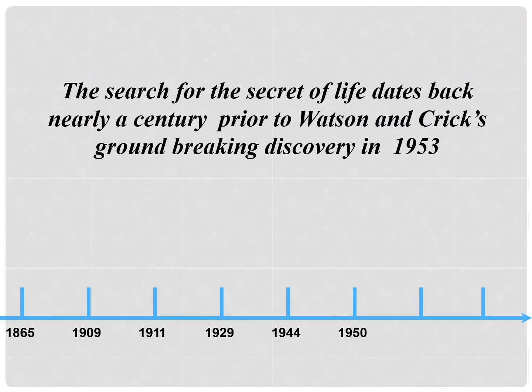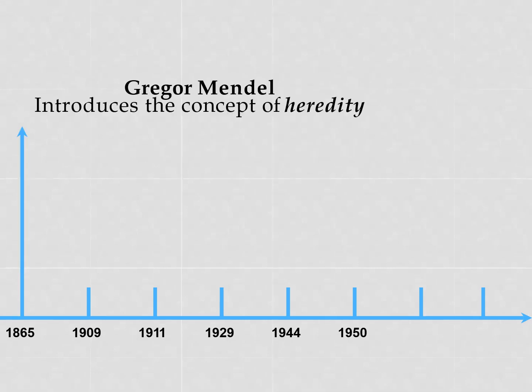Actually, the Watson Crick structure identification was during 1940 to 53. Before that, the search for the secret of life dates back nearly a century prior to the Watson and Crick model identification. So we'll go back and see the history of DNA.